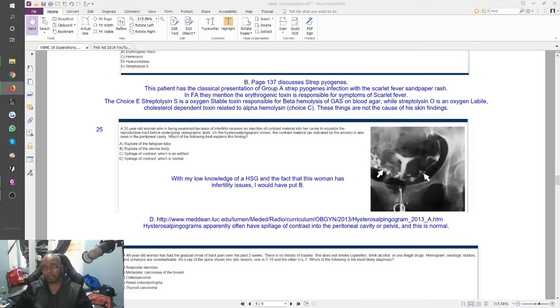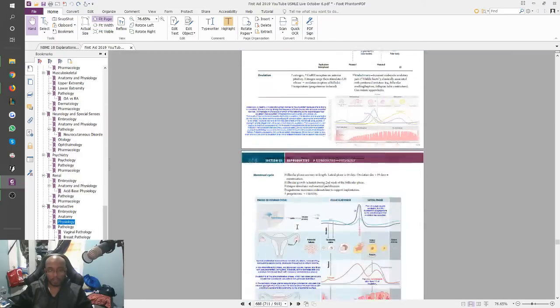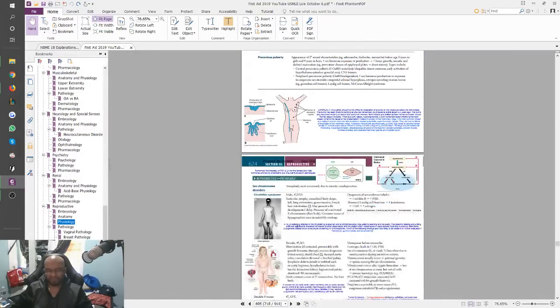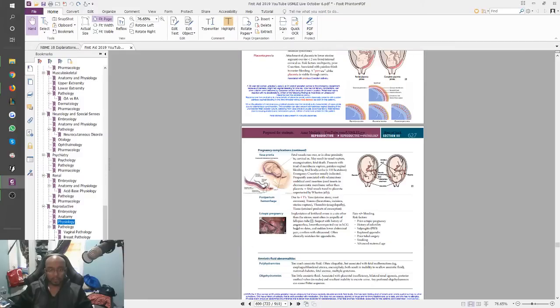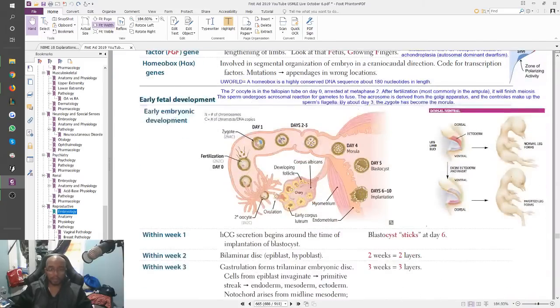So this is what you're supposed to take away. I did remember after doing the question that the fallopian tube doesn't connect to the ovary, right? So that's why there's spillage on both sides. And I didn't think of that when I read the question. So that I actually have taught before. I don't remember where the picture is, but let me see if I can find it. I think it's much earlier. Oh, right here. Okay. Yeah, I mean, First Aid has the picture too, right?